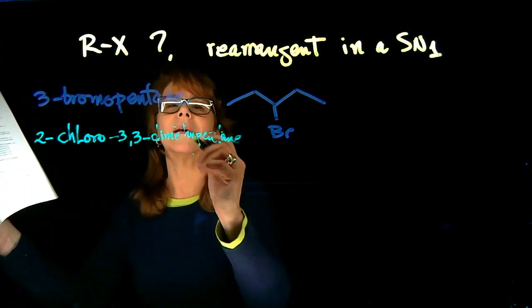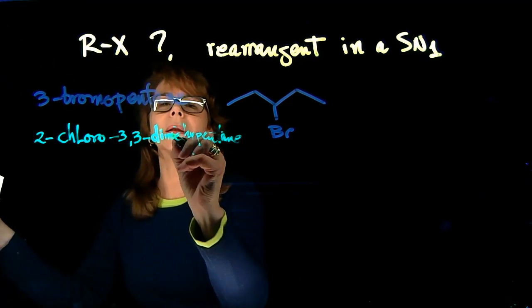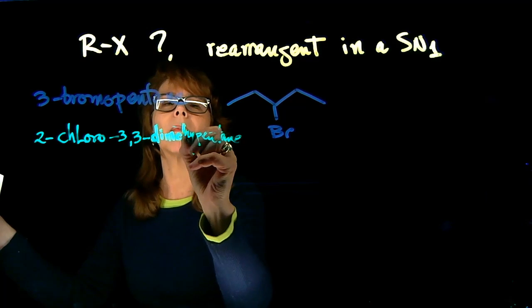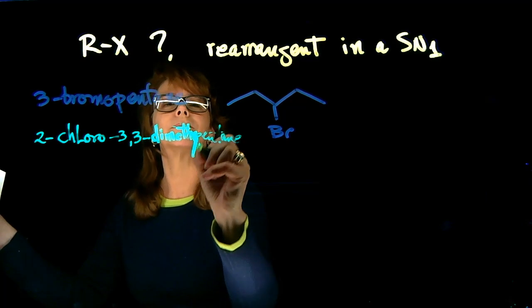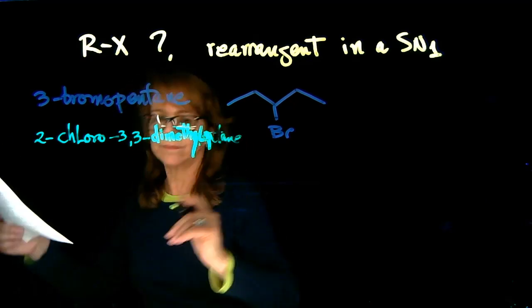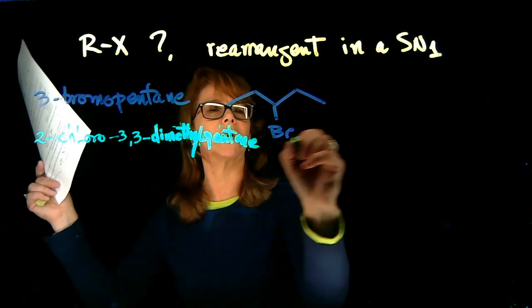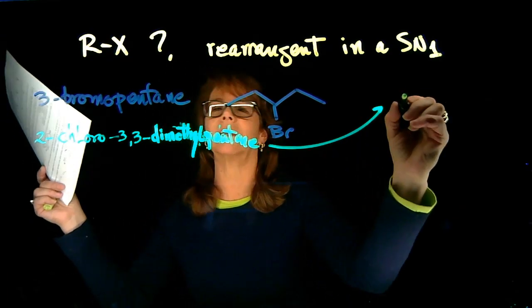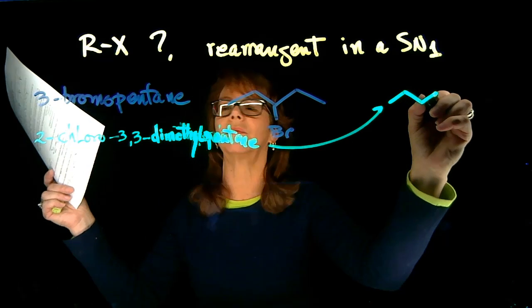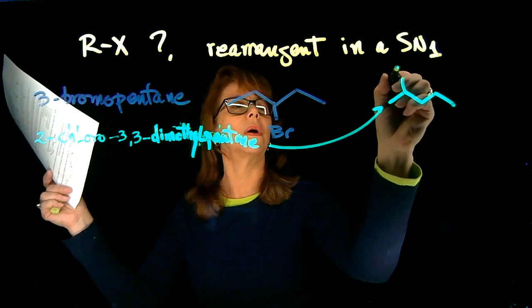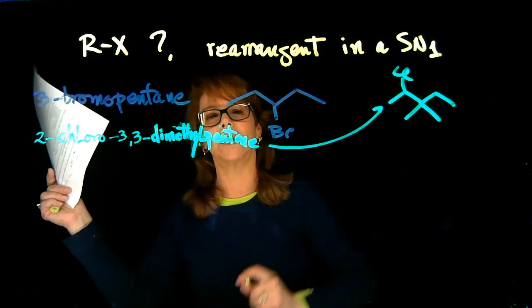Okay. Luckily, I'm going to draw the structure over here, and that is 1, 2, 3, 4, 5, 2-chloro, 3,3-dimethyl.